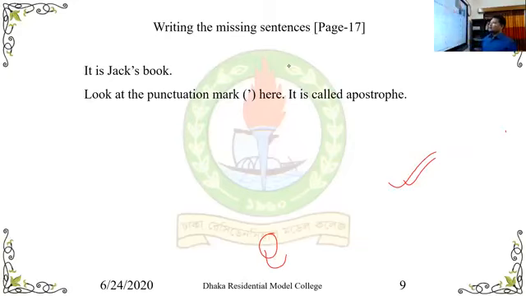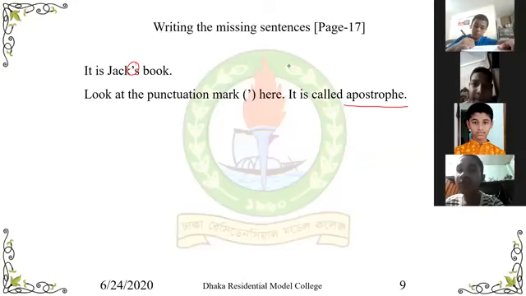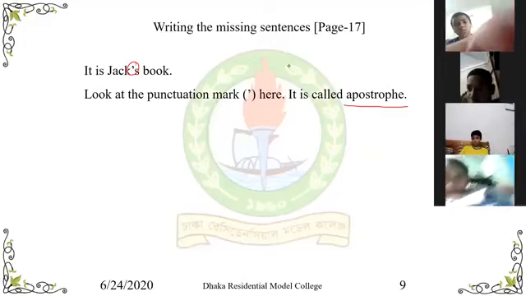Look here, it is Jack's book. Look at the marks. The punctuation mark is called apostrophe.